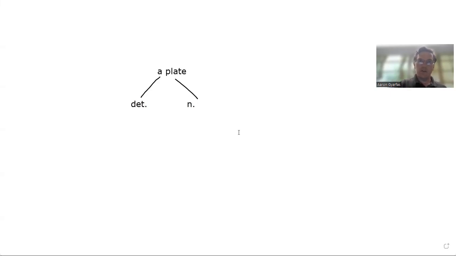These two words go together, right? I hope you can see that. These two words all go together, right? And determiners cannot be the head of a phrase, not be the noun. And if the head of the phrase is a noun, it's a noun phrase. So a plate is a noun phrase. Very simple, I hope.